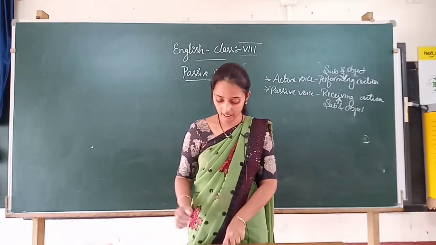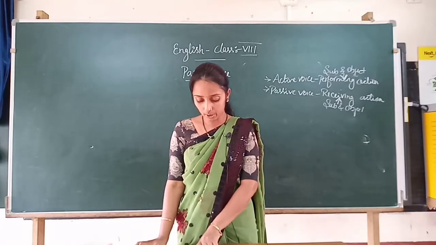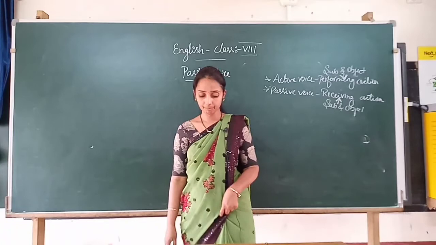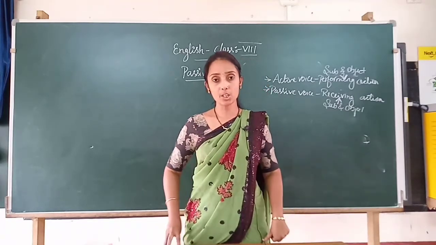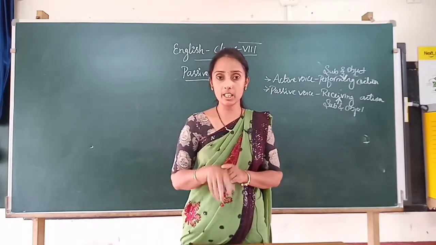In the next line write down: the subject of the active sentence becomes the object of the passive sentence. So here is the interchange.